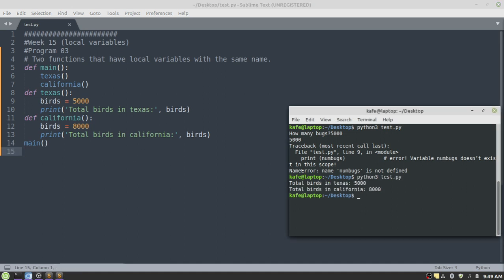Let us see the output of this program. Total birds, Texas 5000, in California 8000, and that's it. So the lesson learned here is that you can use variable of the same name within the body of different functions.